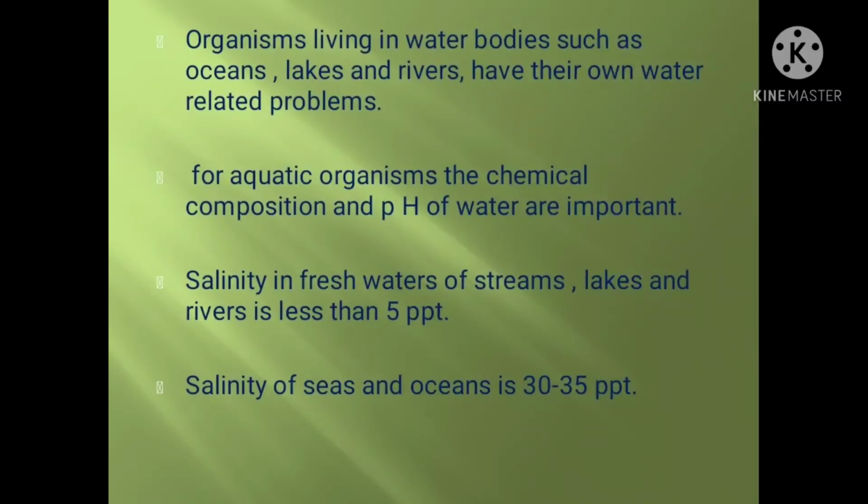For aquatic organisms, the chemical composition, pH, is very important. Then the dissolved salt concentration. On the salt concentration, again two different types of organisms are there. On the basis of salinity, there are two different types of animals. Here the dissolved salt concentration is measured as salinity in parts per thousand.